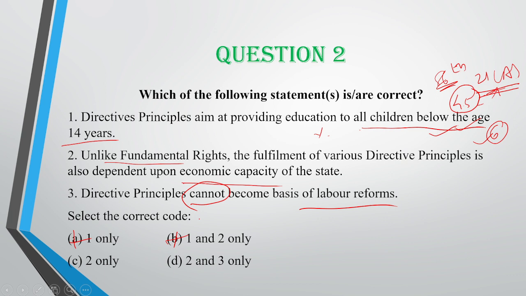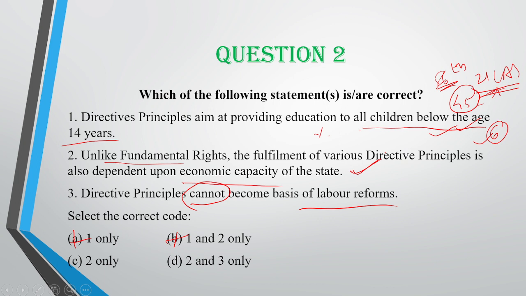Then the second statement is, unlike the fundamental rights, the fulfillment of directive principles depends on the economic capacity. Definitely, they are not compulsory. So it depends on the capacity of the state. If the state is financially able to do this, then the state will do that. But fundamental rights are compulsory. They do not depend on the capacity of the state. They have to be provided.